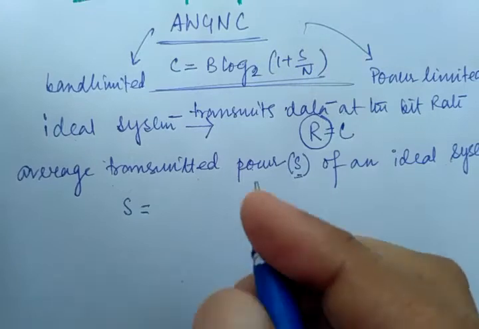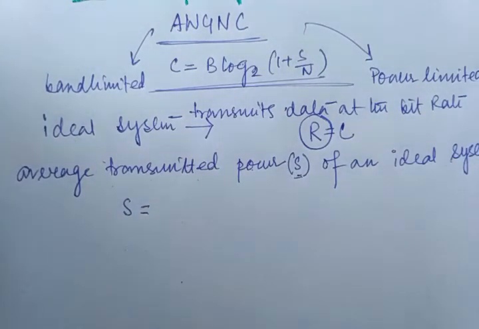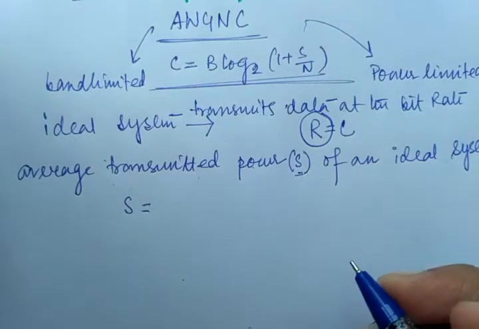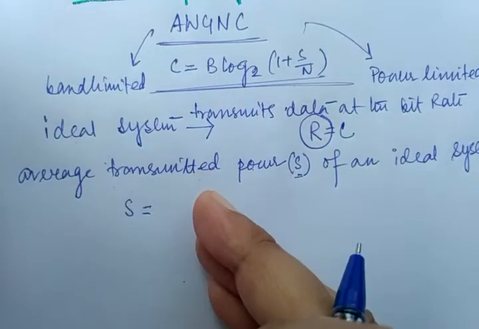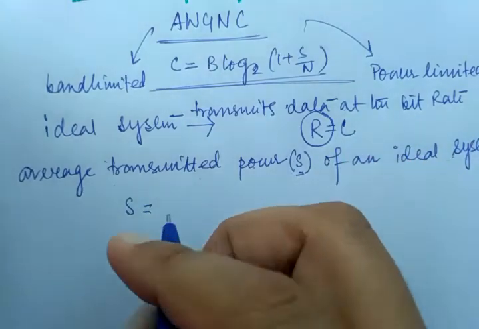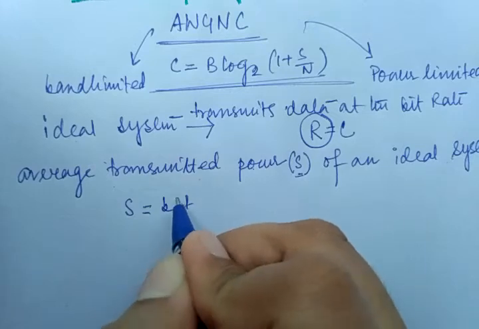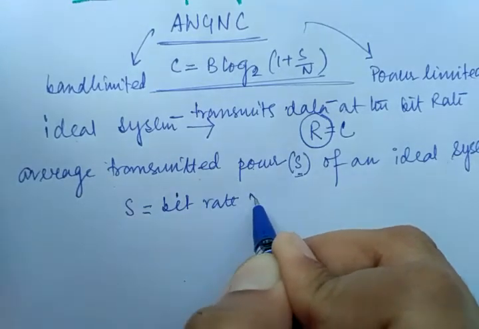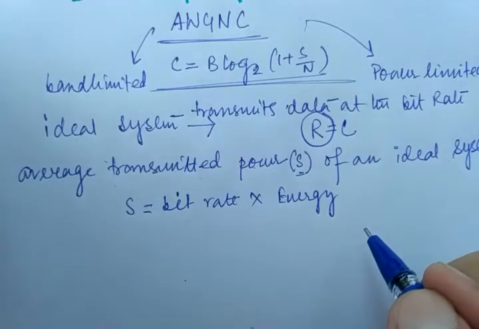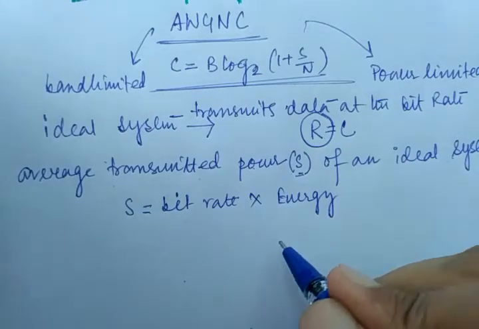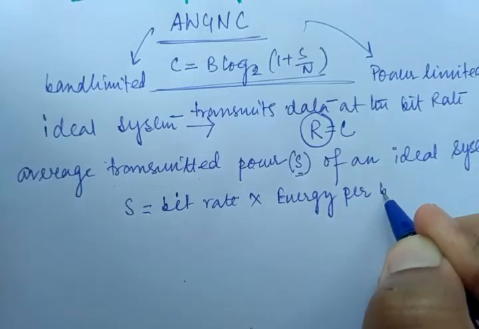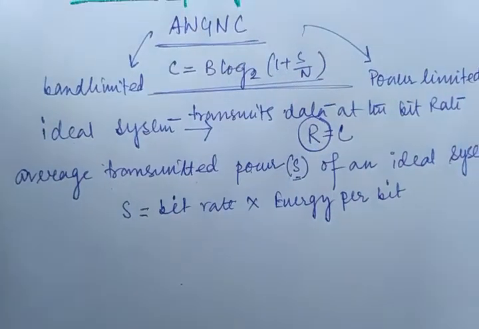Okay, so S equal to, how can we define that S, the signal power? Signal power is nothing but there is a concept of energy, right? And that energy will be multiplied by the bit rate, because the maximum amount of bits are transmitted. So this is nothing but the bit rate into the energy per bit. In my first practice set of cracking GATE, I explained this term, energy per bit, that was denoted by EB. Right, I think you are able to recall that.